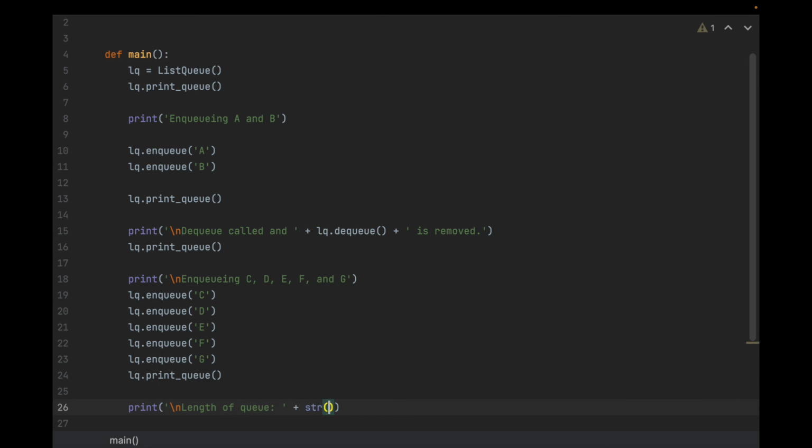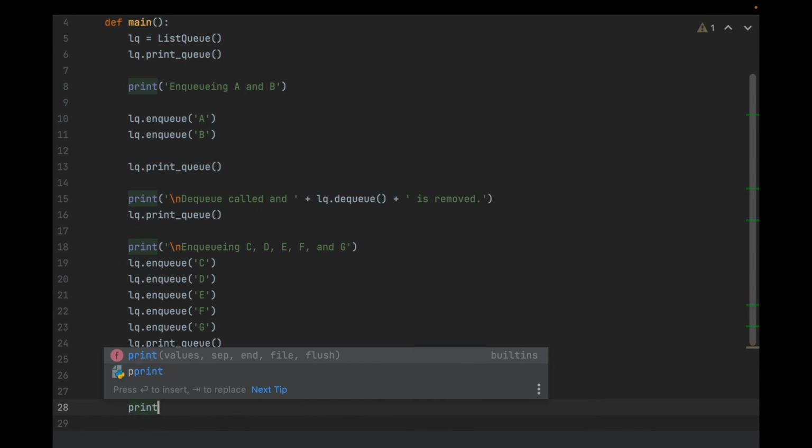And get the length. And we have to convert it to a string because it's going to return an integer, a number. And in Python, it doesn't auto-convert here. If you did this in Java, it would auto-convert it for you. If you're putting it in a string, it will take the integer and make it a string, but it doesn't work that way in Python, for example. All right, so we have length of queue, and we indicate that there.